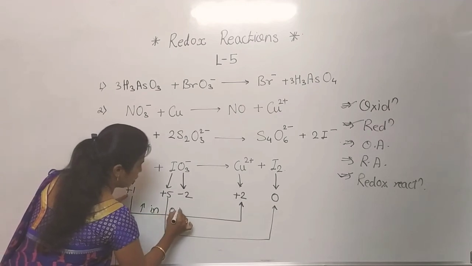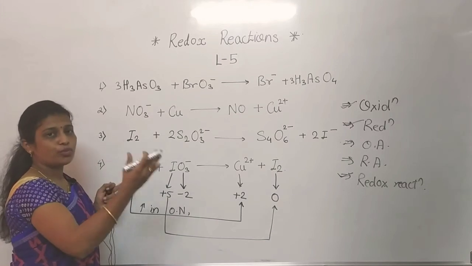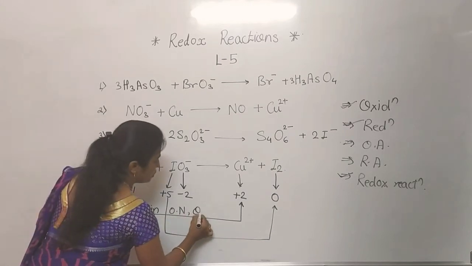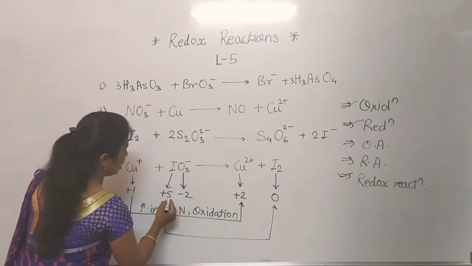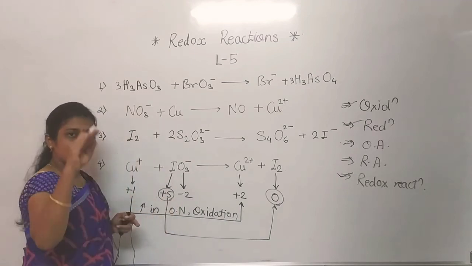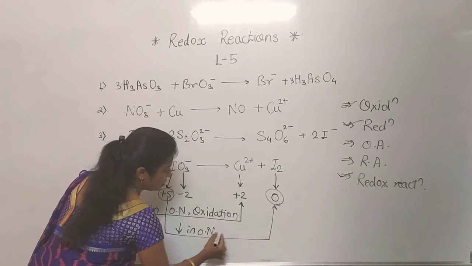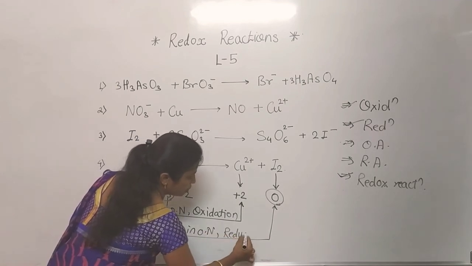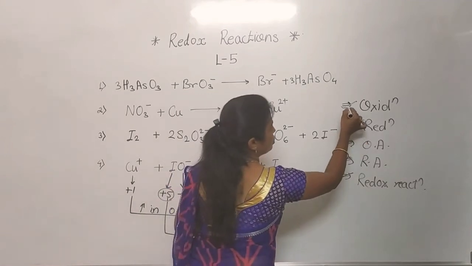So an increase in oxidation number. अगर oxidation number increase होता है left to right, मतलब reactant to product, then we have to write here oxidation reaction. Okay, अगर second reaction compare करते हैं तो उसमें क्या है, +5 to 0, मतलब oxidation number is decreased. So a decrease in oxidation number is an example of the reduction reaction. Now see, once again here we have completed the oxidation and reduction.